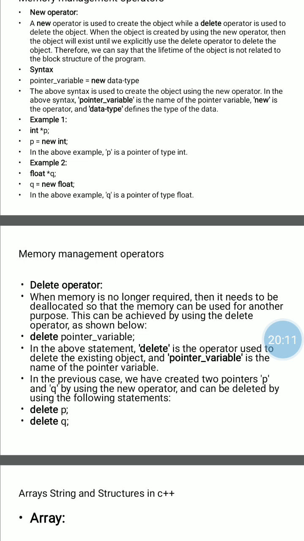Here in the delete p statement, delete is the operator used to free the memory which is allocated for the p object.